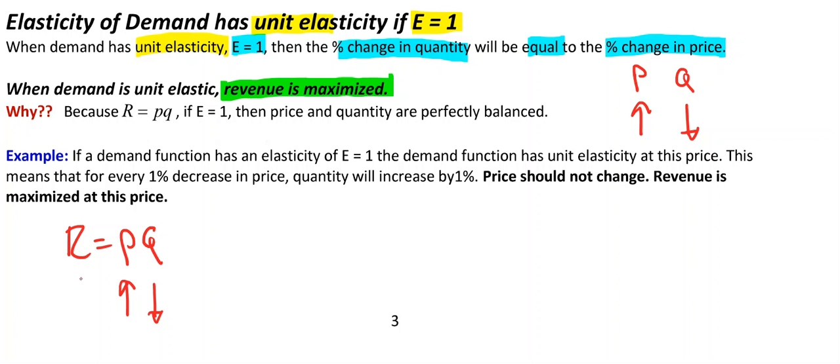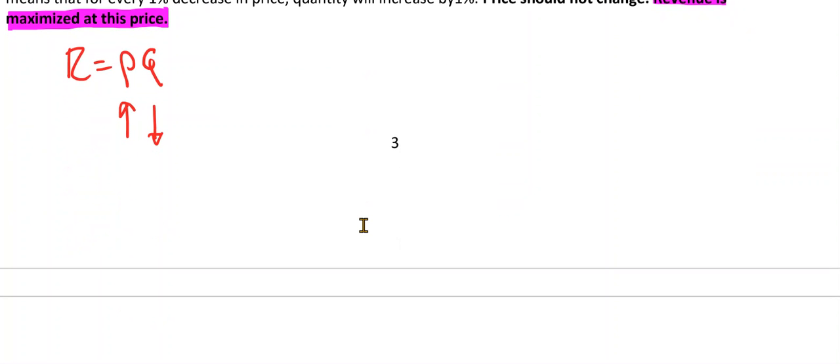And so the effects on revenue are neutral, but this is where revenue will be maximized. So if a question was to ask you, find the elasticity where revenue is going to be maximized, you want to set your elasticity function equal to 1. Okay, that is it for this video.